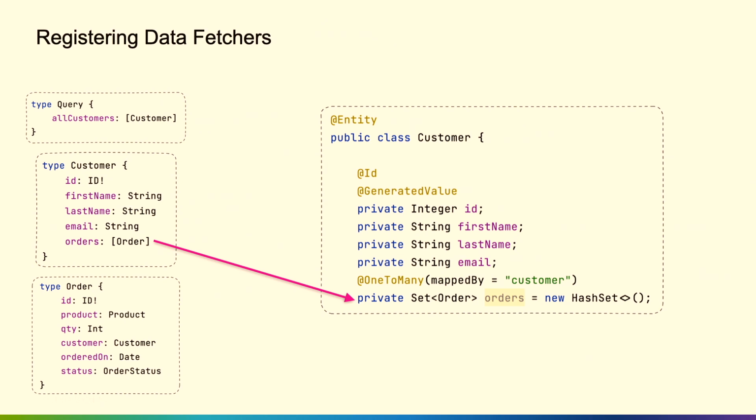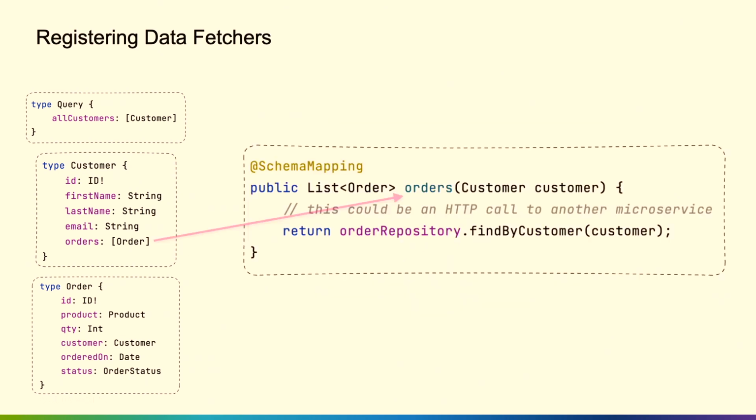Something else we looked at before is, in this case, I have this customer, right? This customer has things like ID, first name, last name, email, but it also has orders. So the customer is going to return a collection of orders. By default, in my entity, I have some JPA going on so that when you call orders, it's going to make that association and fetch a list of orders associated with that customer. This is great. This is a great out-of-the-box experience, but what if I want to customize that?